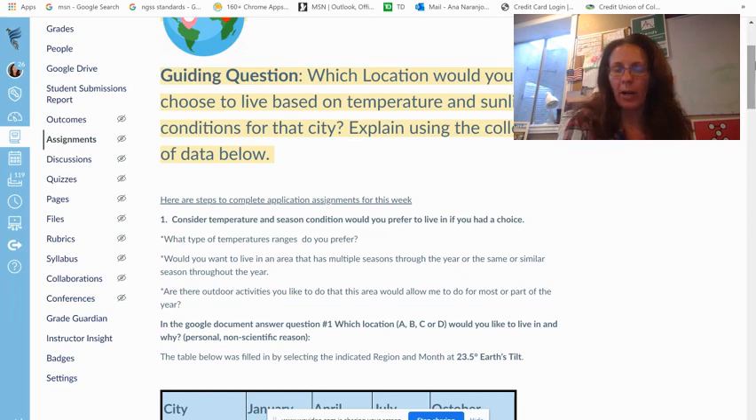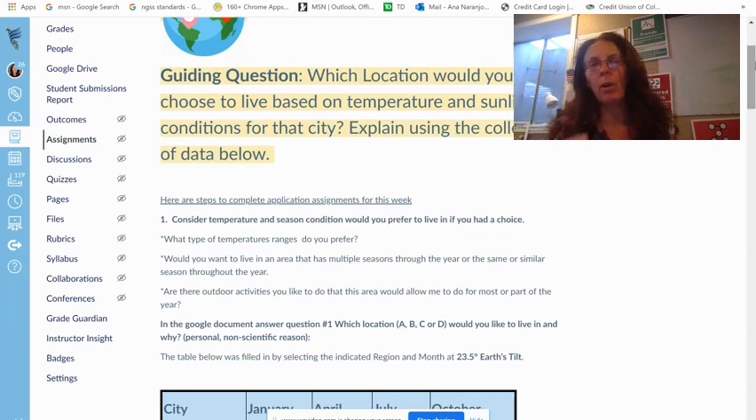Question number three: are there outdoor activities you'd like to do in the area that allow you to do them most of the year? Would you like different types of seasons, so you could go sledding or snowing in the winter, warm and hot weather in the summertime, and then fall and autumn? Or would you want somewhere generally cold so you could go skiing year round, or generally warm so you can go swimming year round?